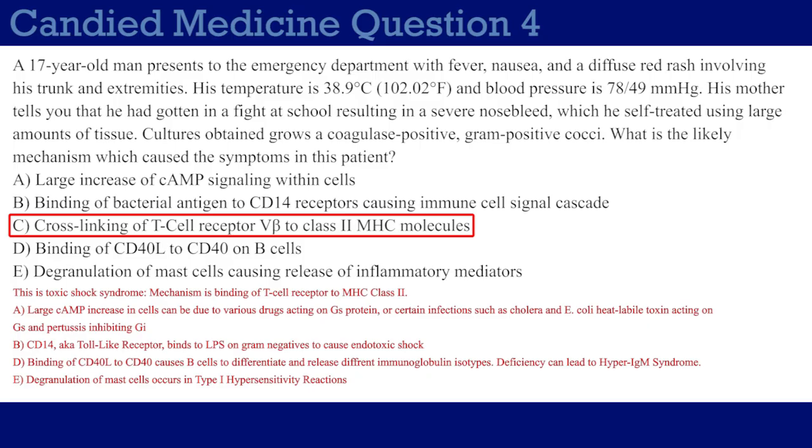So the takeaway from this question is that if you see a toxic shock syndrome question and they're asking what's binding or what's causing the cytokine cascade or whatever, your answer is going to be linking of T-cell receptor to class II MHC molecule. And they can write this any number of ways, but they're always, or at least almost always, going to say T-cell receptor class II MHC molecule in some way.